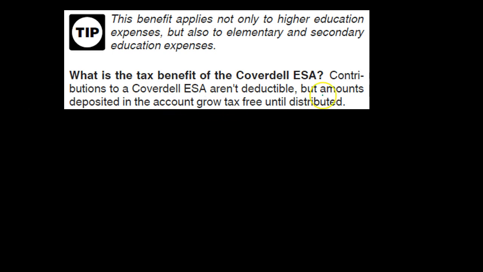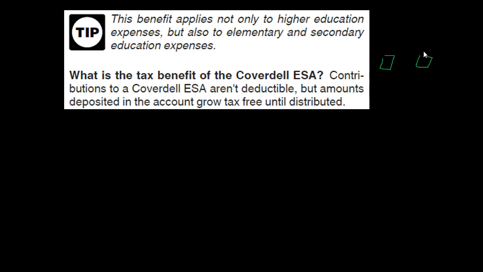And you can think of this as basically two types of accounts. So if you had this account, the Coverdell, and then some other just savings account, you can even have them for the same purpose. It's for education. So the benefit of having something in an ESA or Coverdell ESA isn't just to say, oh, this is for savings for college or something like that. That's nice, but we would do that anyways. We would put the money into a savings account.